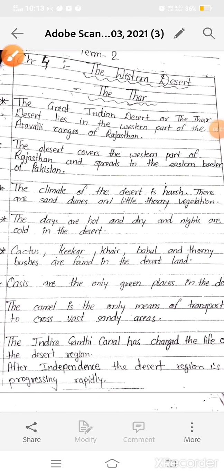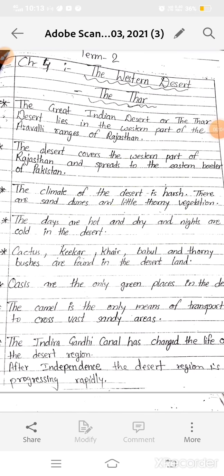Namaskar everyone. Today we will start the revision of term 2, first chapter 4, the Western Desert, the Thar Desert, which is also known as the Great Indian Desert. Okay, so let's start our revision.